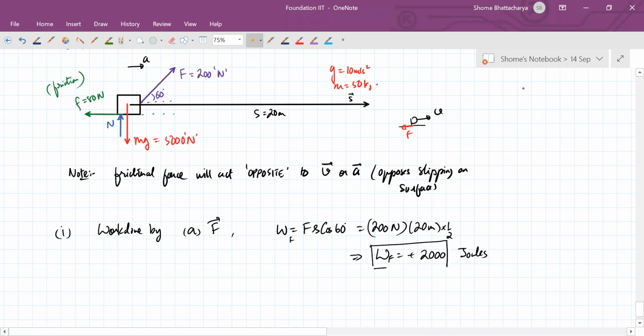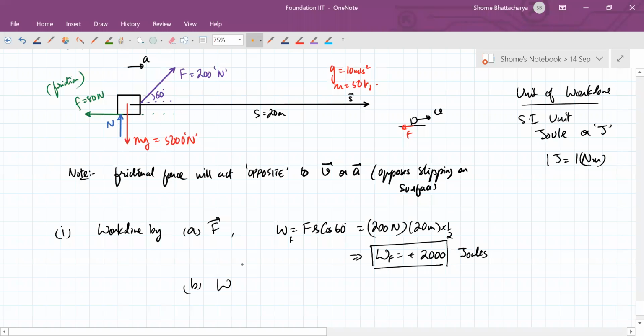Also, let's understand the unit of work done. The SI unit is joule. So 1 joule is equivalent to 1 newton meter. Then secondly, the work done by the normal reaction. Work done by normal reaction will be zero.